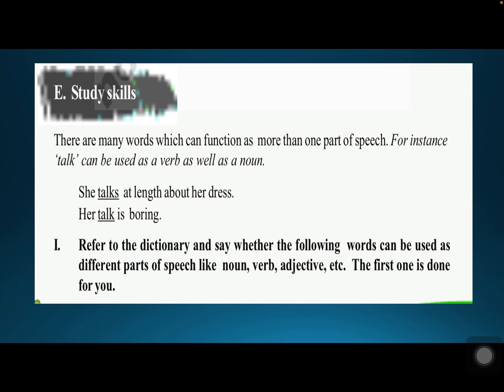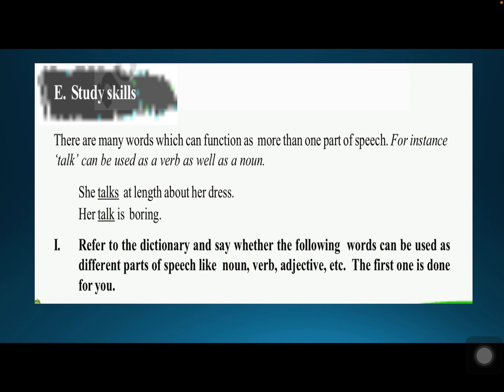Now in the first sentence, she talks at length. That means talks here is an action, what she is doing. Understood? So here talks becomes a verb, and her talk is boring. So here her talk is a noun. So what is boring? Her talk. Whenever you put the question what and you get the answer for it, that becomes a noun. Understood? So here, in this sentence, talk is a noun.